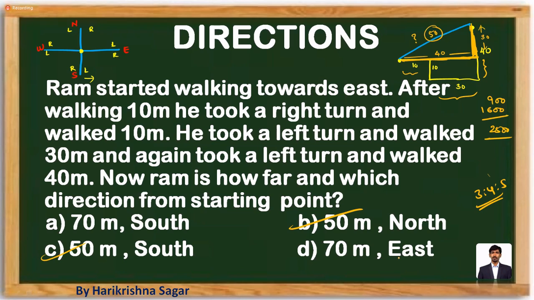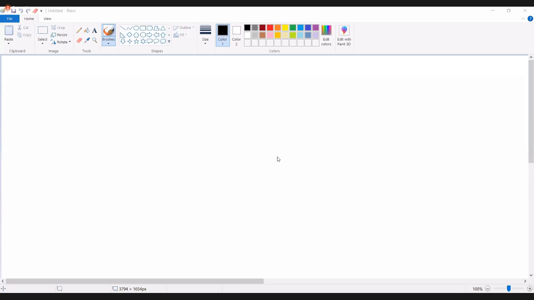In which direction the person is moving is the other part of the question. Here the question is how far and in which direction the person is from the starting point. Starting point is here, the person is moving like this. So the person is towards north. Mark it as option B. That's how you can see the questions related to directions, where distance based and direction based questions are given.